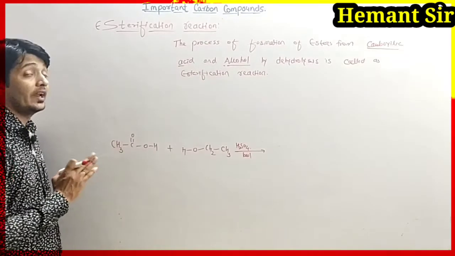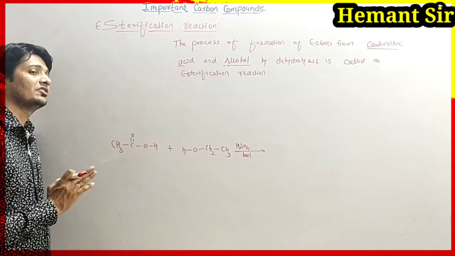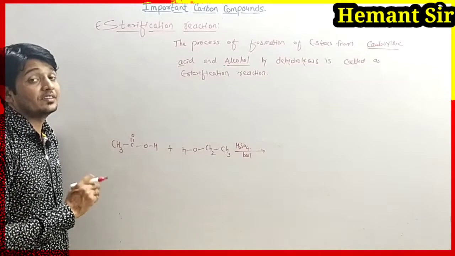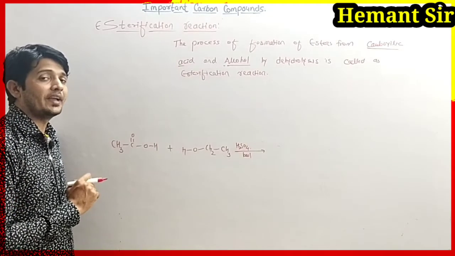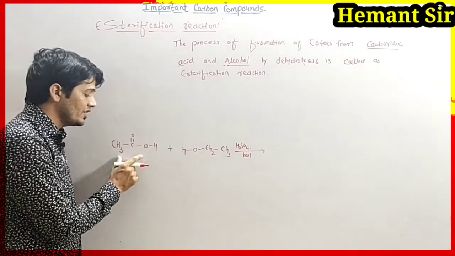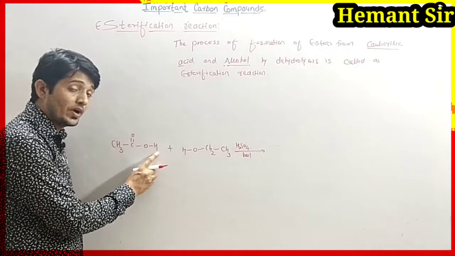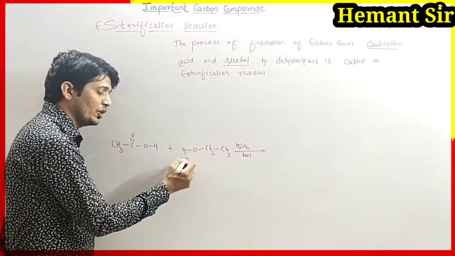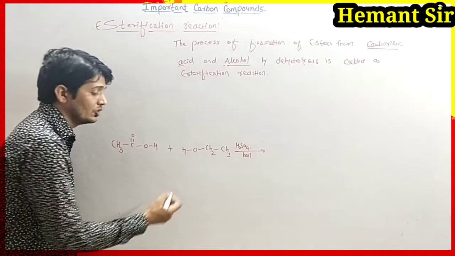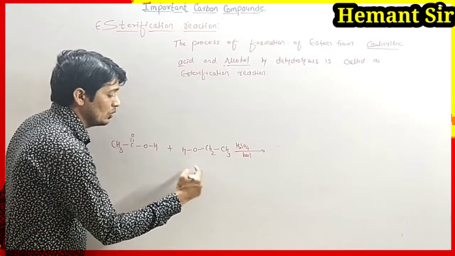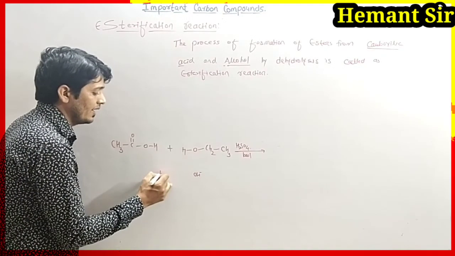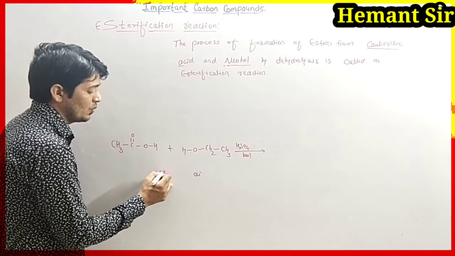We know what acids are: substances that, when dissolved in water, release H positive ion. So acid will produce H positive ion and alcohol will produce OH negative ion.